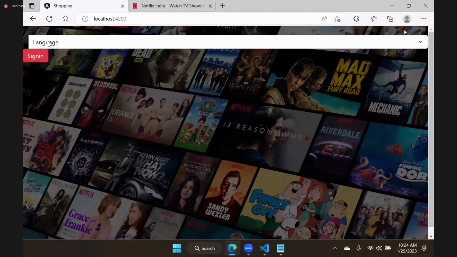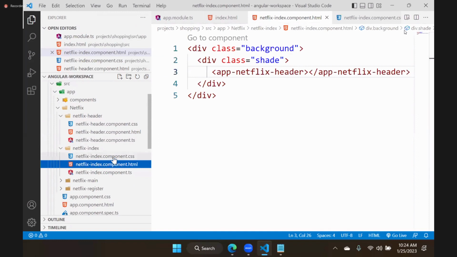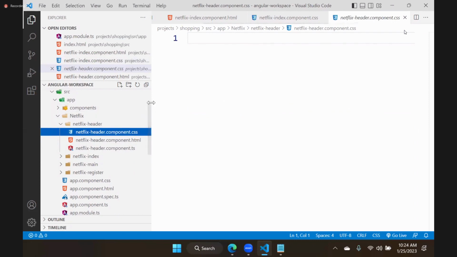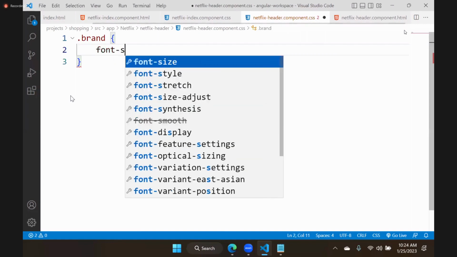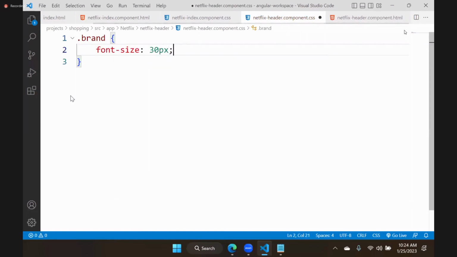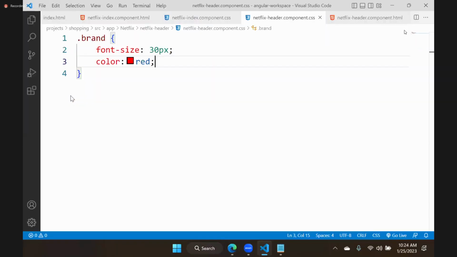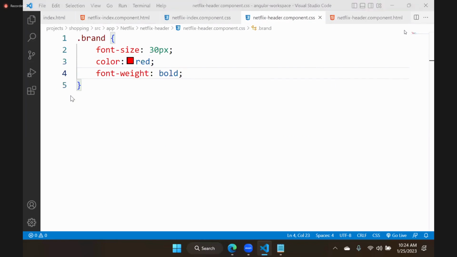But here the header is added now, but it is very complex. We need to adjust this now. So let's go to header CSS. In header CSS, we given a class called brand. For brand, font size I will give as 20 or 30 pixel, and color I will give as red. And you can see it is Netflix. And font weight I will give as bold. Bold will be a little thicker.